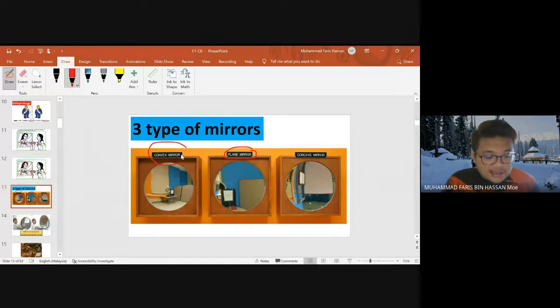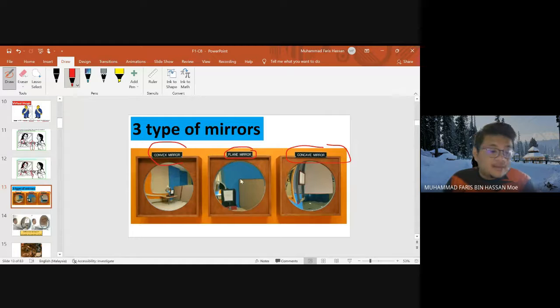It will enlarge the image on the other side. So for the concave mirror ni biasanya digunakan dekat klinik gigi. Contohnya by a dentist to see the patient's teeth so that the image formed looks bigger and closer. So maybe you can also use the concave mirror to magnify the image to make it easier for someone to apply makeup. Contoh awak nak apply makeup dekat muka awak, so we will use a concave mirror.